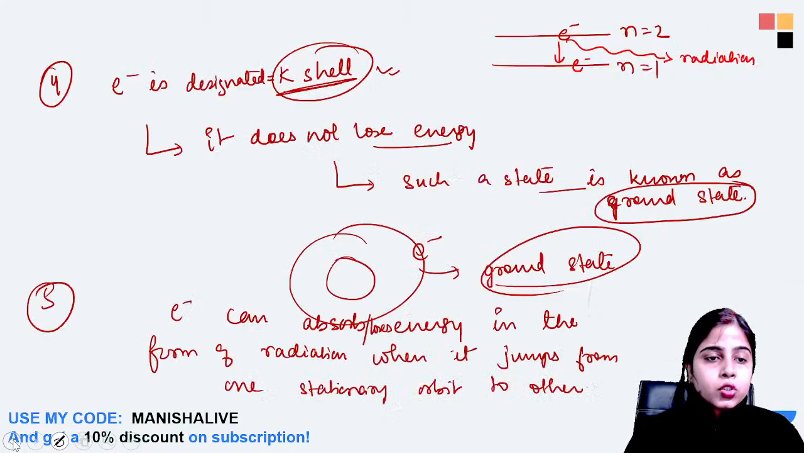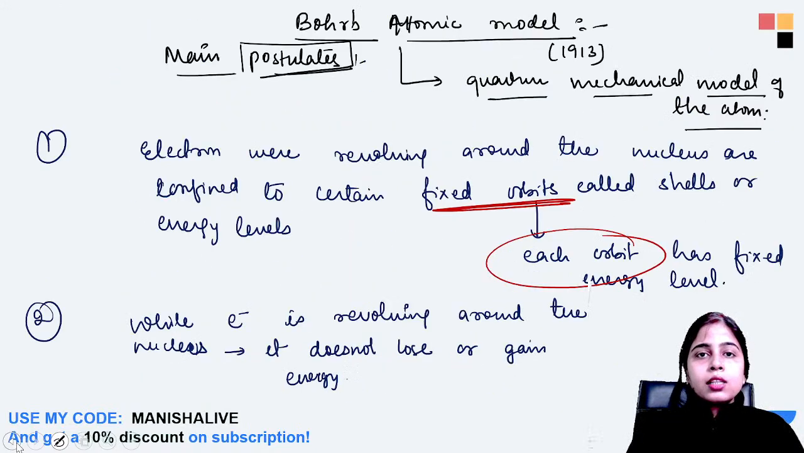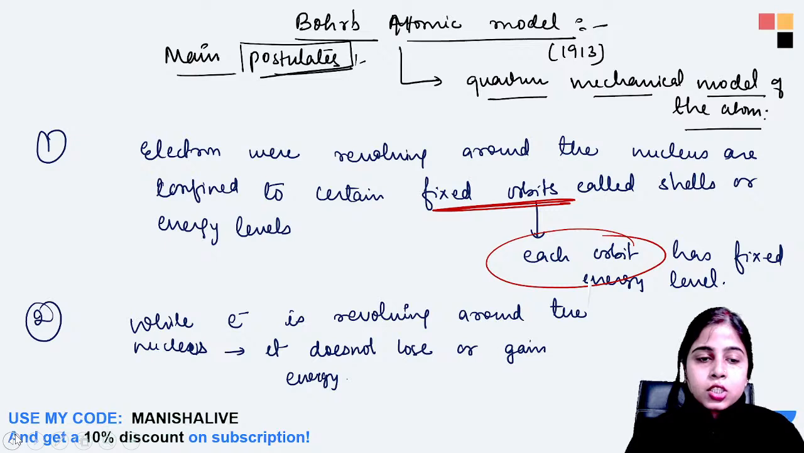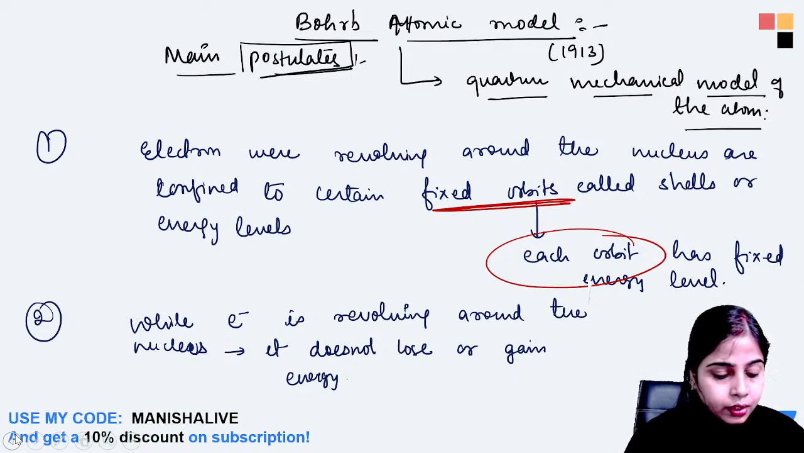These are the postulates of Niels Bohr's atomic model that he gave in 1913, and thus he gave his nuclear model of the atom, according to which inside atoms electrons are revolving in fixed energy shells. Also, the centrifugal force due to the revolving of the electron is responsible for not letting the electron fall inside the nucleus.